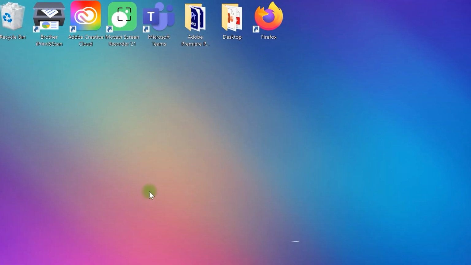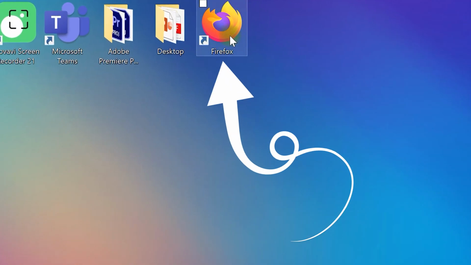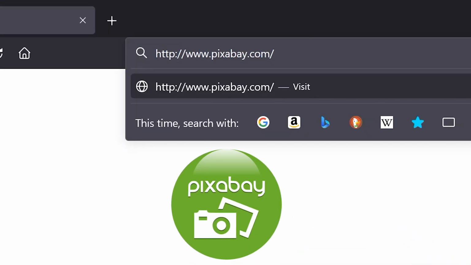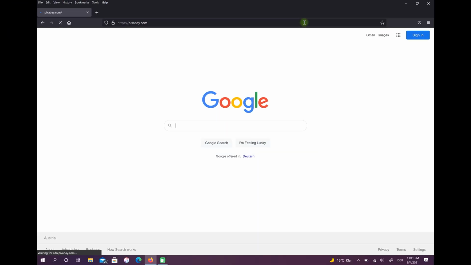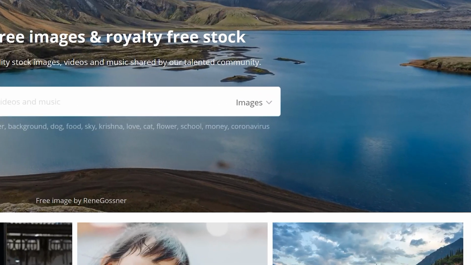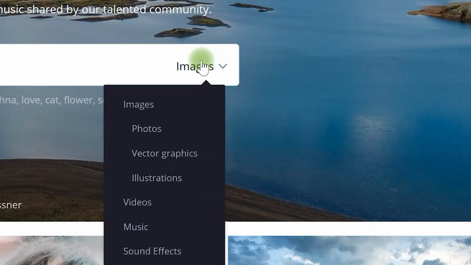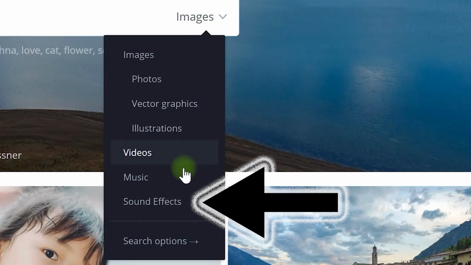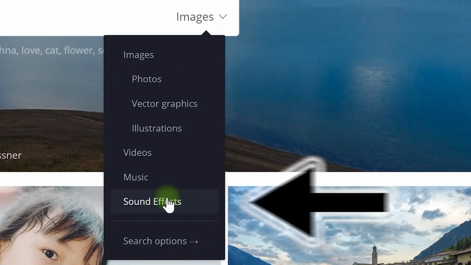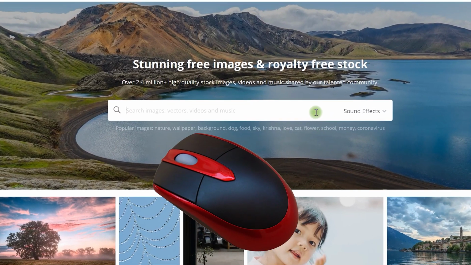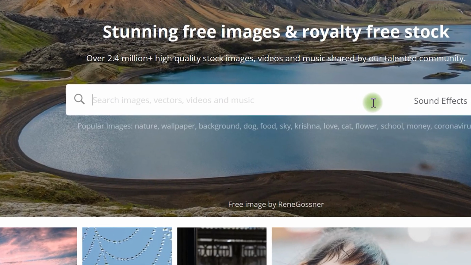First, open your browser. Then go to pixabay.com. In this step, click on Category and choose Sound Effects. For example, I'm looking for the mouse clicks, so let me type here mouse clicks.